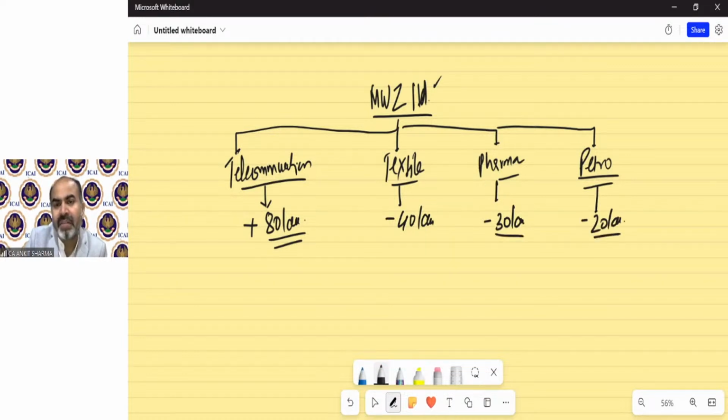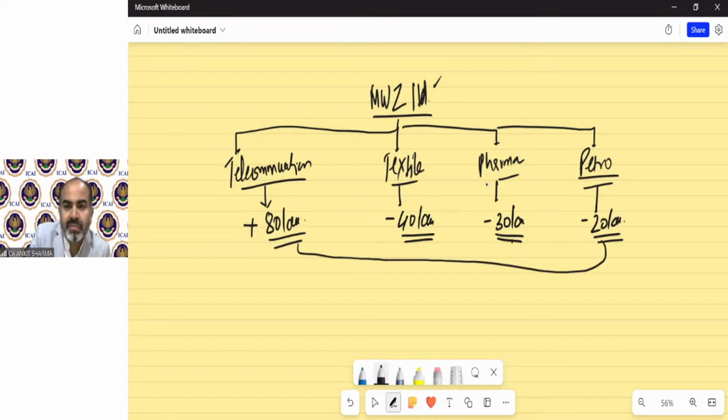So the company has 4 divisions, and this is the result of the 4 divisions individually. In aggregate, there will be a loss of 10 lakh. So as a company, MWZ Limited has 10 lakh rupees loss.